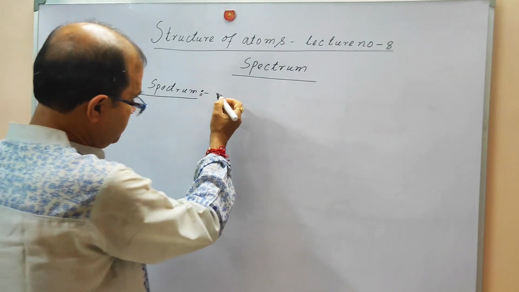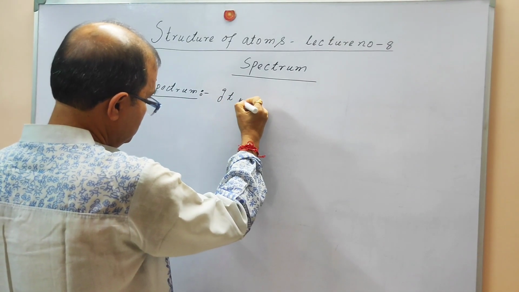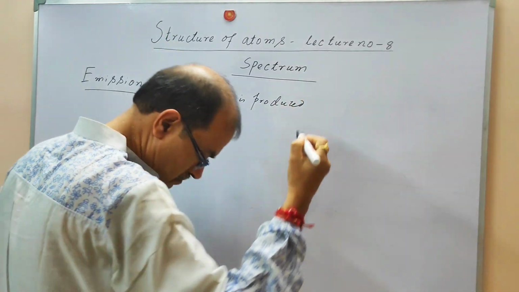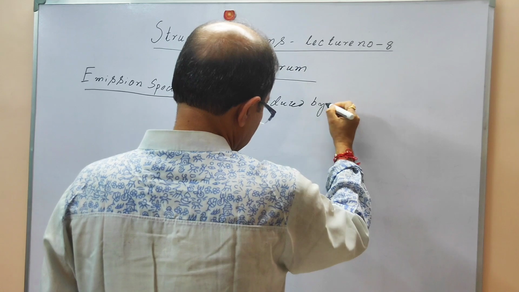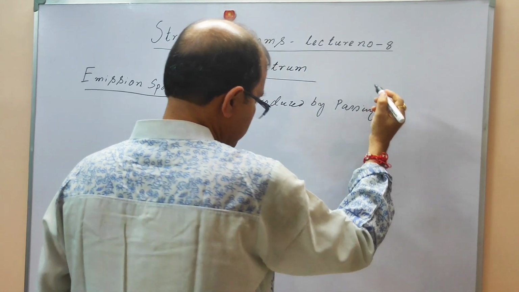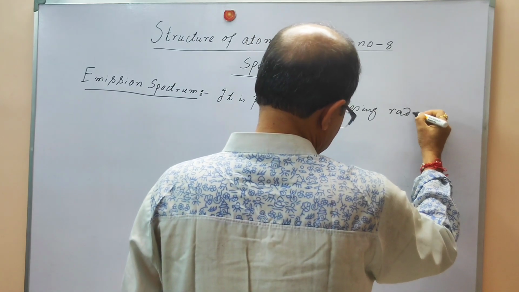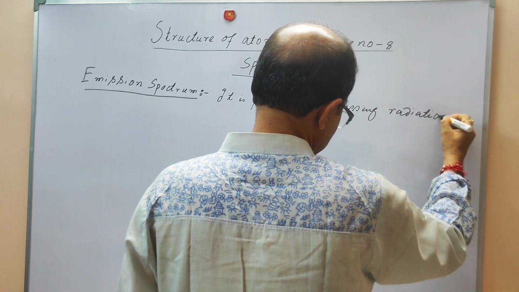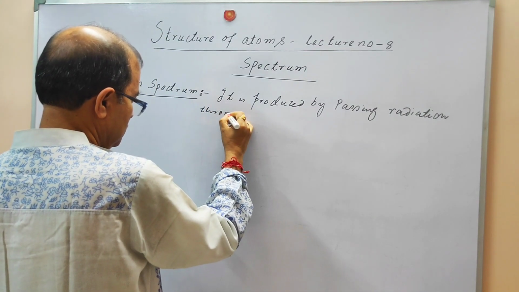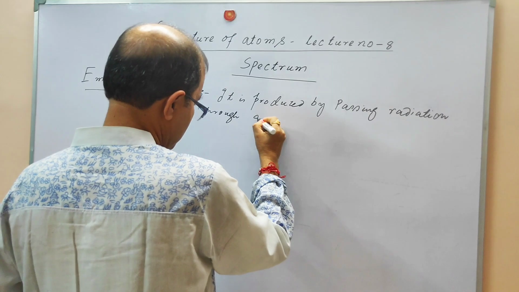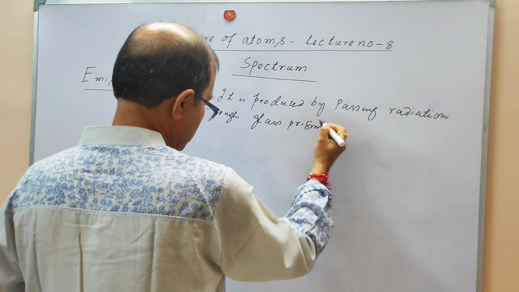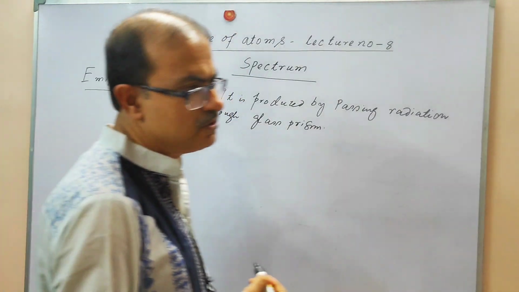So we can write this definition. It is produced by passing radiation through a glass prism. This is called the emission spectrum.